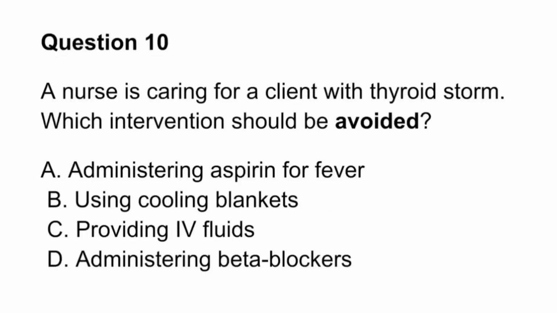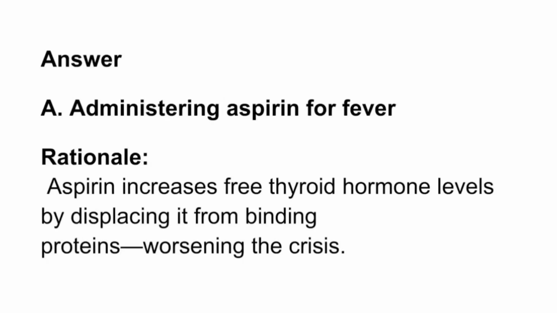Question 10. A nurse is caring for a client with thyroid storm. Which intervention should be avoided? A. Administering aspirin for fever. B. Using cooling blankets. C. Providing IV fluids. D. Administering beta blockers. Answer. A. Administering aspirin for fever. Rationale. Aspirin increases free thyroid hormone levels by displacing it from binding proteins, worsening the crisis.